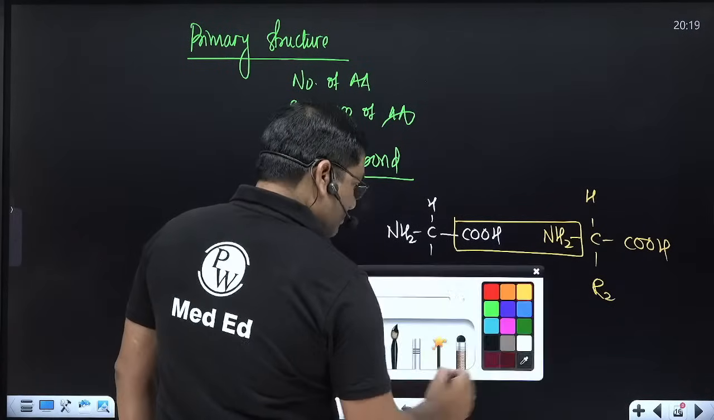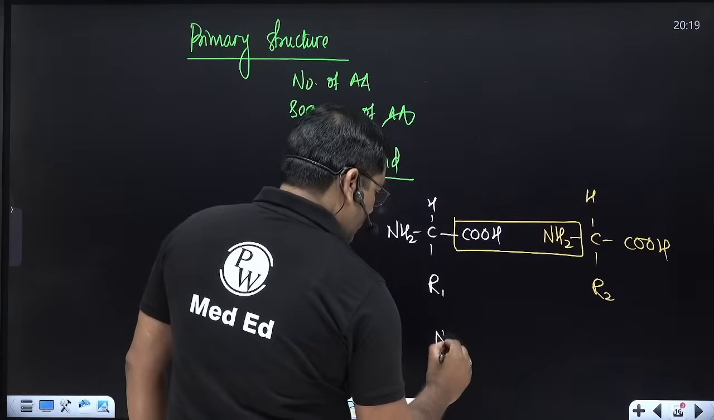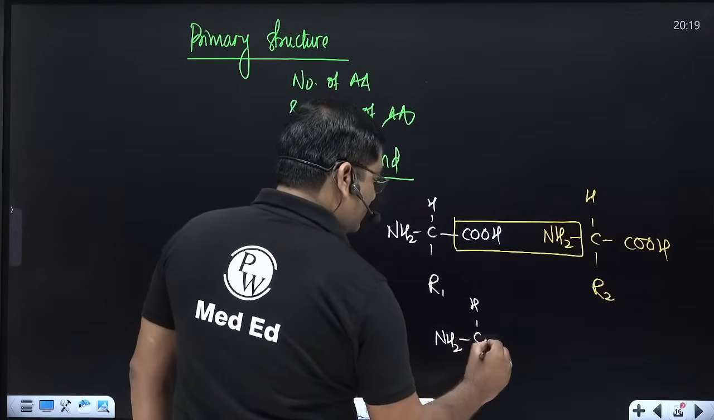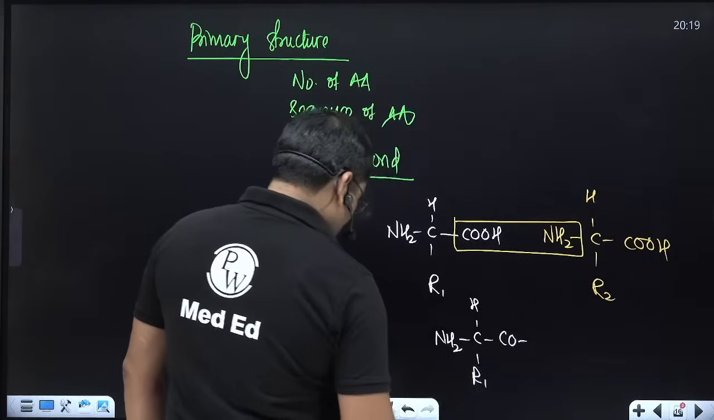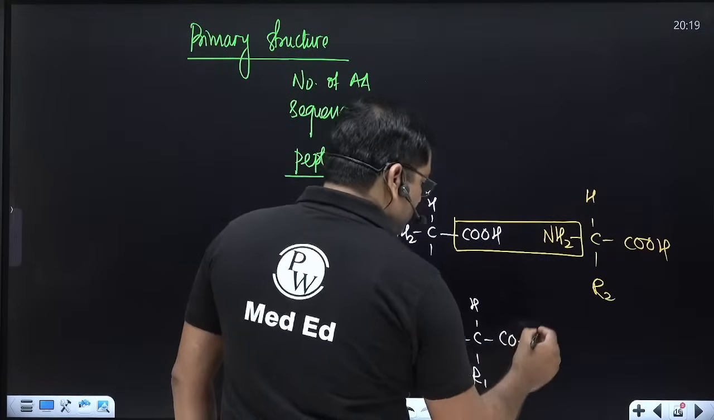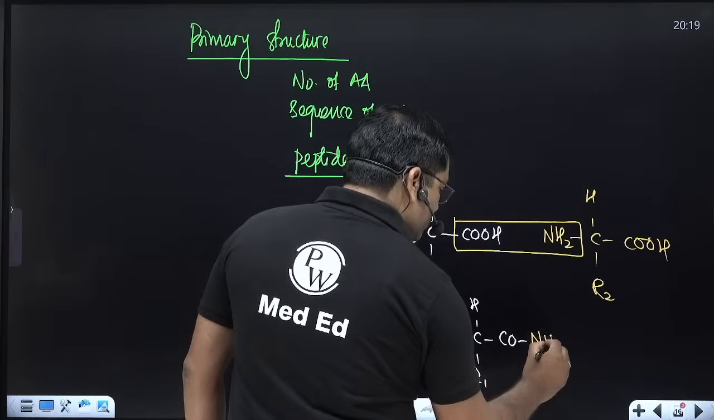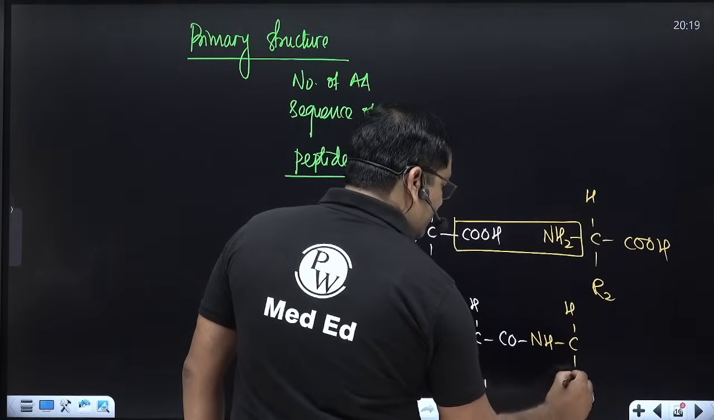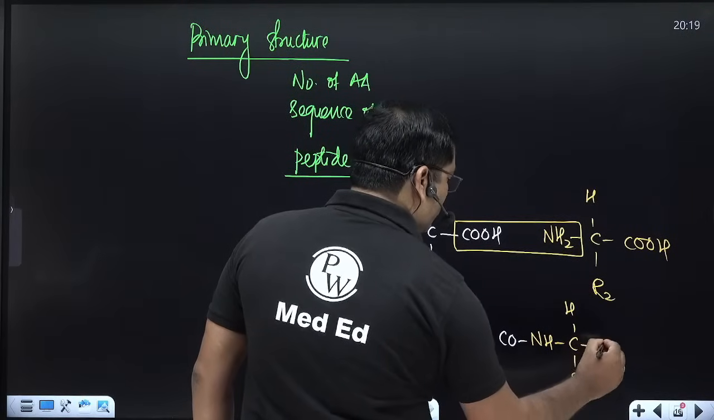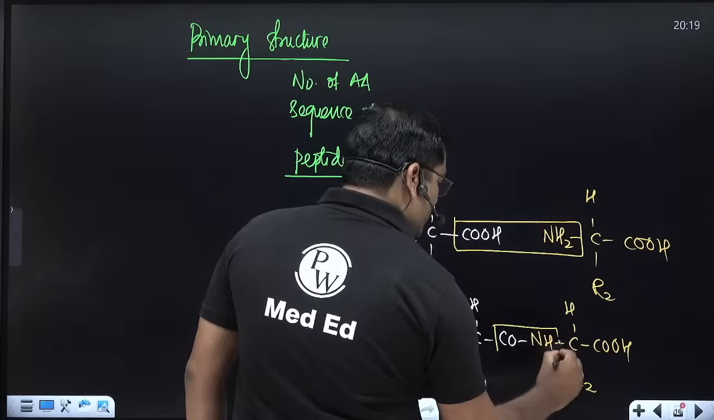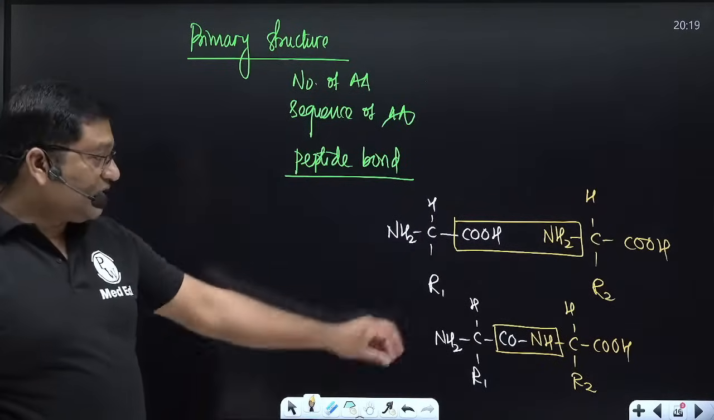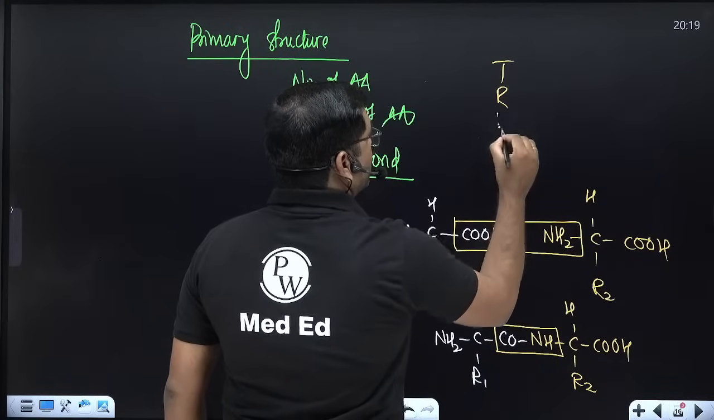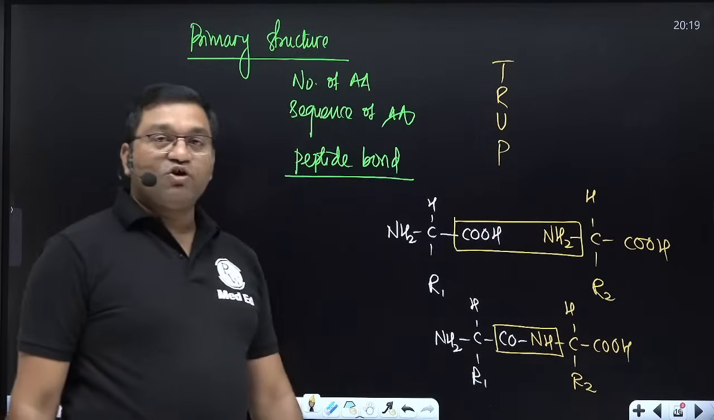Now see this. NH2, C, R1, this is H, this is CO. Then it combines, and on dehydration it forms a CONH linkage, which is known as the peptide linkage or peptide bond. So this bond is known as the peptide bond. Now what are the characteristics of the peptide bond? Remember this, TRUP.